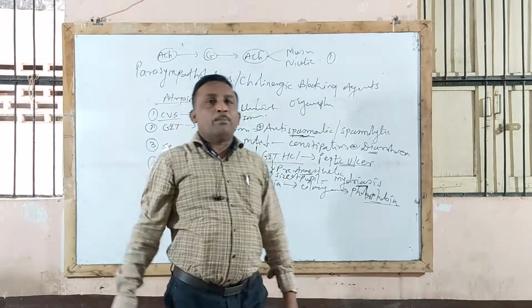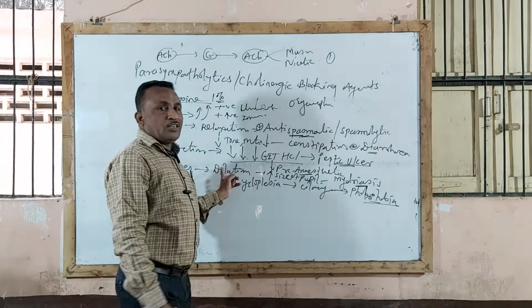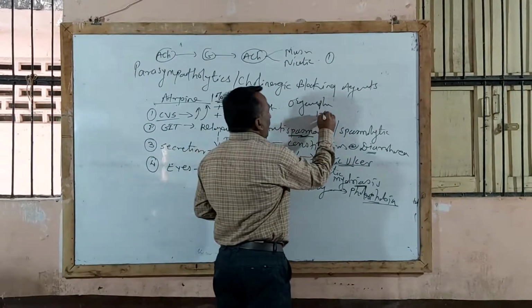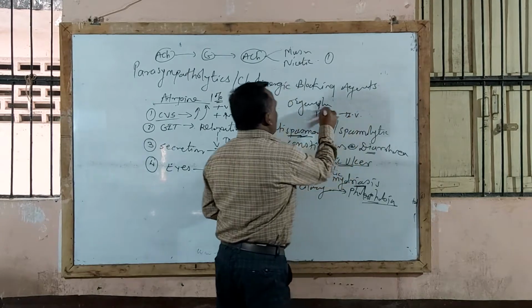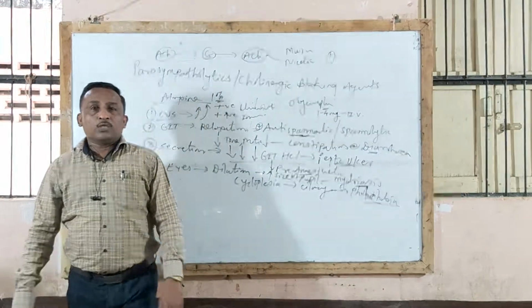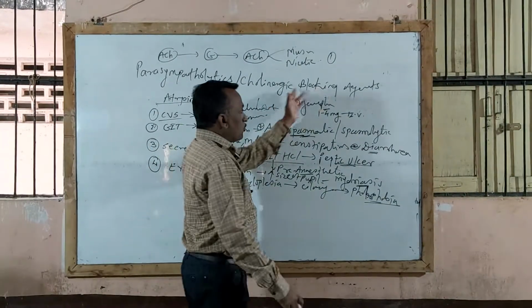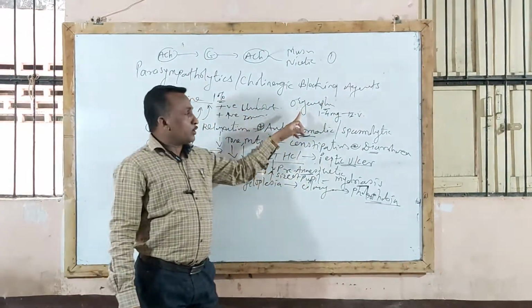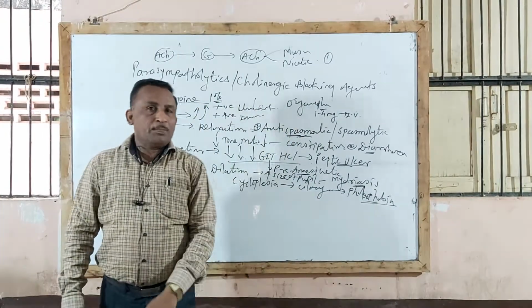In the last lecture we completed organophosphorus compound poisoning, where atropine sulfate injection in the dose of 1 to 4 milligram by intravenous route of administration is used in treatment of organophosphorus compound poisoning. So that is another use. So these are the therapeutic uses of atropine.